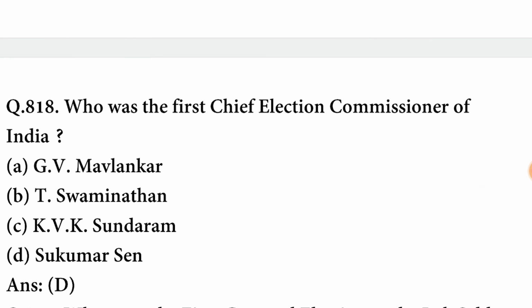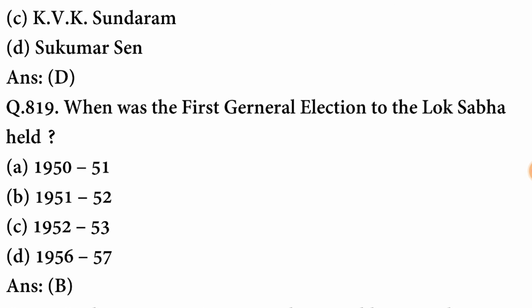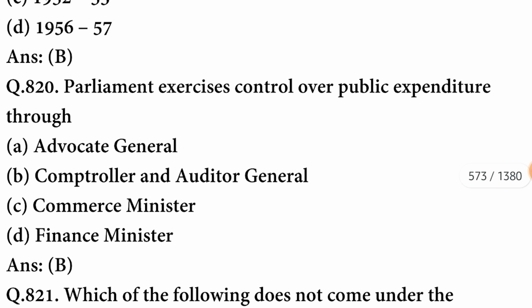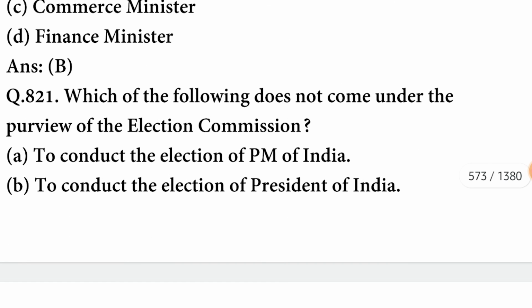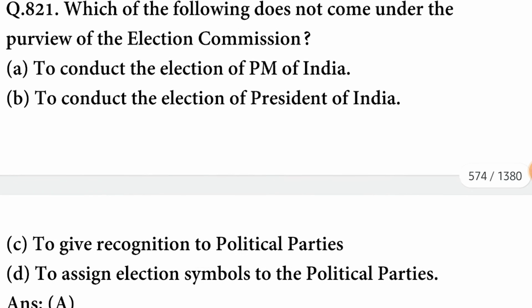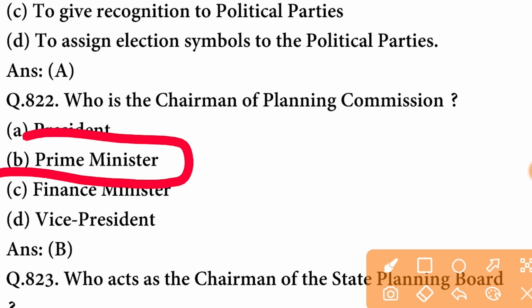Who was the first Chief Election Commissioner of India? It was Sukumar Sen. When was the first general election to the Lok Sabha held? It was held in the year 1951-52. B option is correct. Parliament exercises control over public expenditure through the Comptroller and Auditor General. Which of the following does not come under the purview of the Election Commission? It is to conduct the election of the PM of India. A option is correct. Who is the chairman of the Planning Commission? It is the Prime Minister. B option is correct.